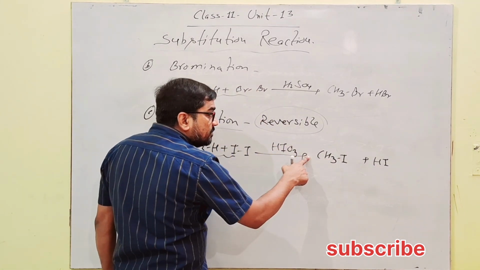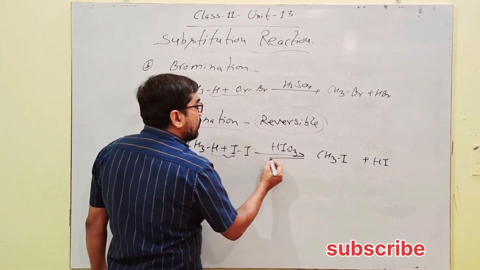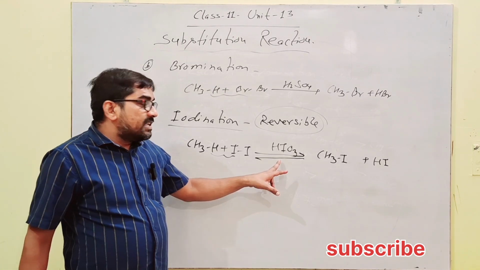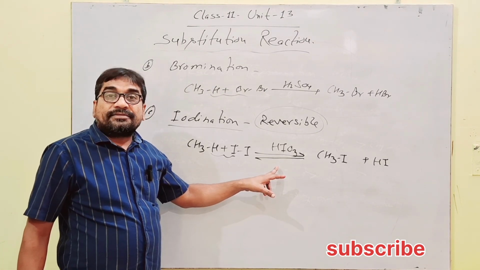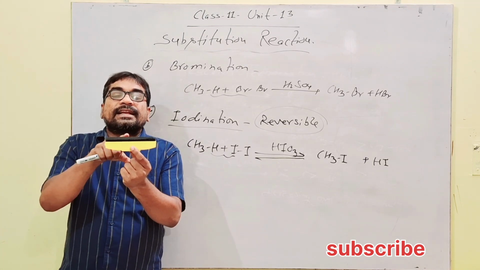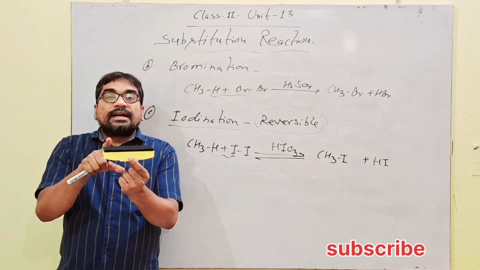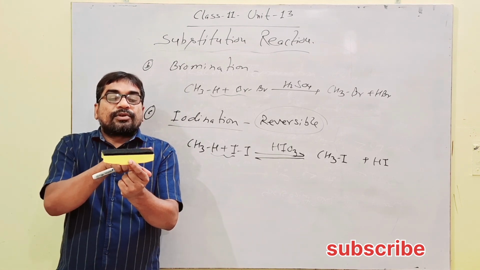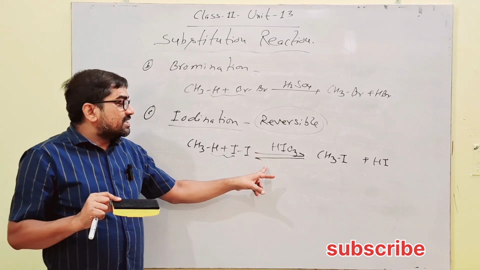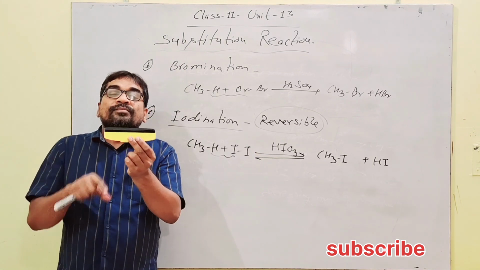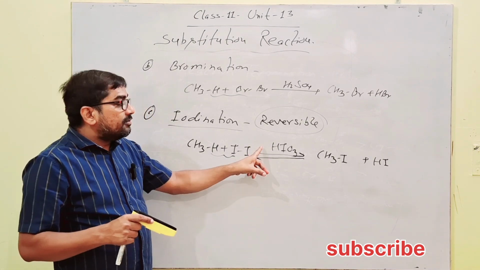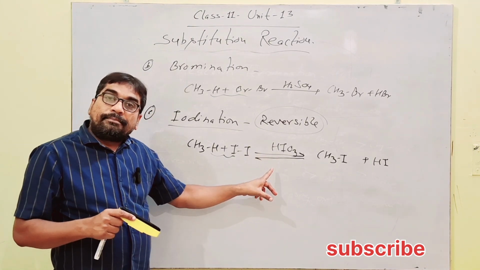Since it is reversible in nature, what does it mean? In chemical equilibrium, a reversible reaction has the characteristic property of a state of equilibrium when the rate of conversion of reactant into product and product into reactant, the backward reaction, becomes equal. The reversible reaction comes to the state of equilibrium where the molar concentrations of reactants and products become constant and the rate of forward reaction becomes equal to the rate of backward reaction.